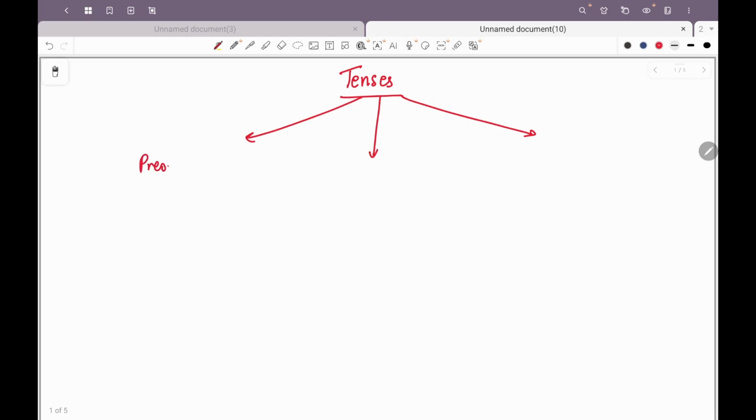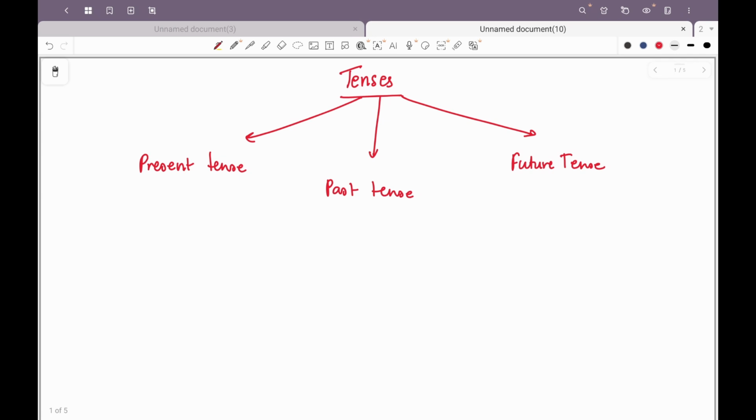The present tense, past tense, and future tense. Present tense talks about activities that are currently happening. The past tense will talk about actions that have already happened, and the future tense will talk about activities that are yet to happen, right?